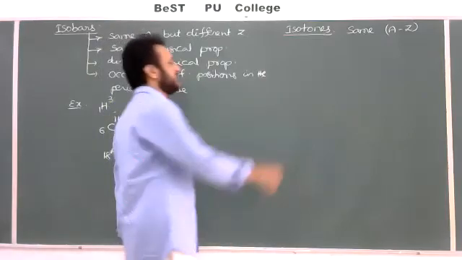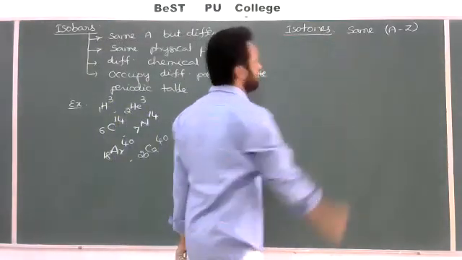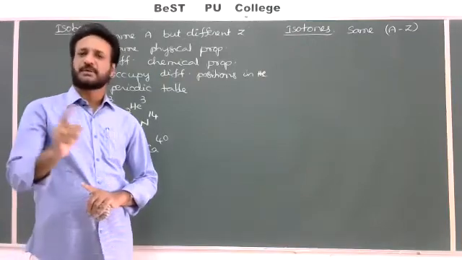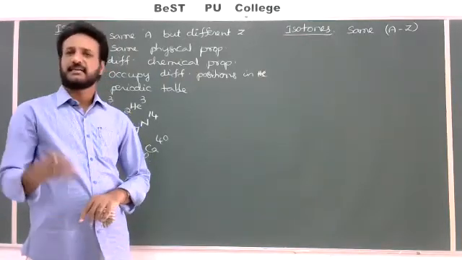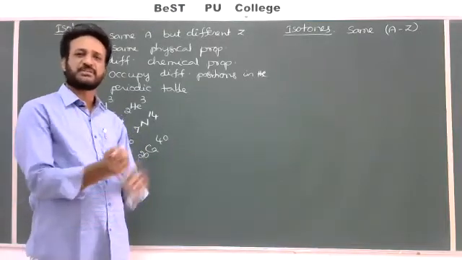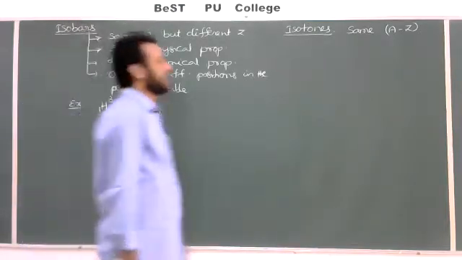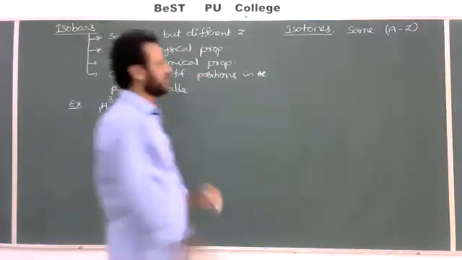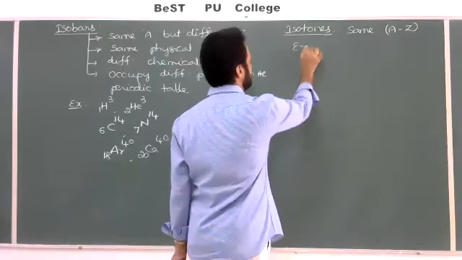So the same number of neutrons means the atomic number is different. Automatically their chemical properties are different, physical properties may or may not be the same, and nuclear properties also may or may not be the same, and they may occupy various positions in the periodic table. Correct. So here I'll take one example.